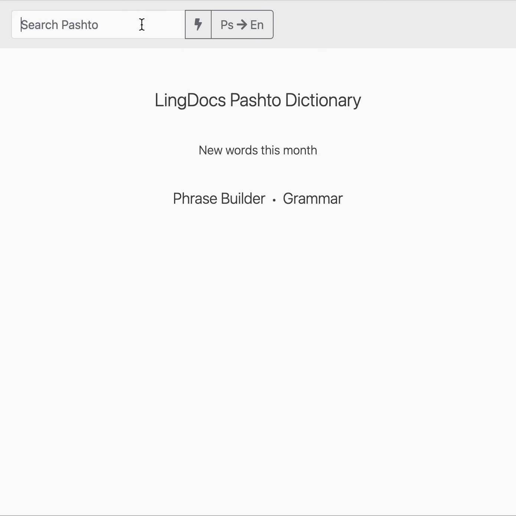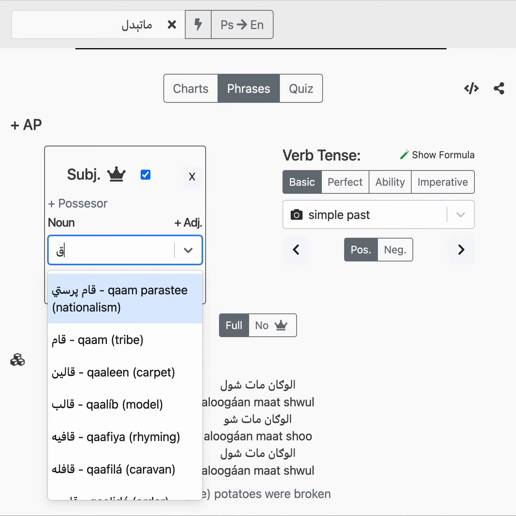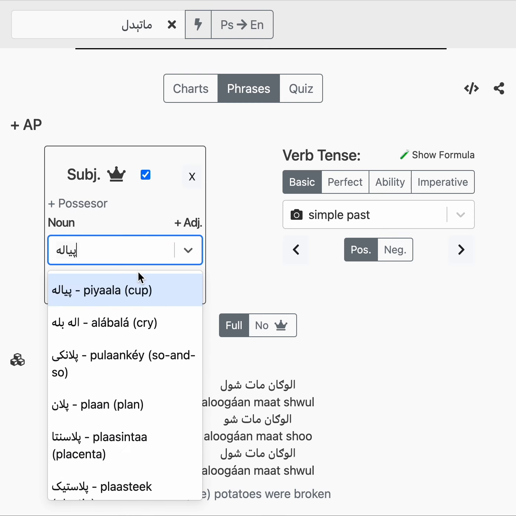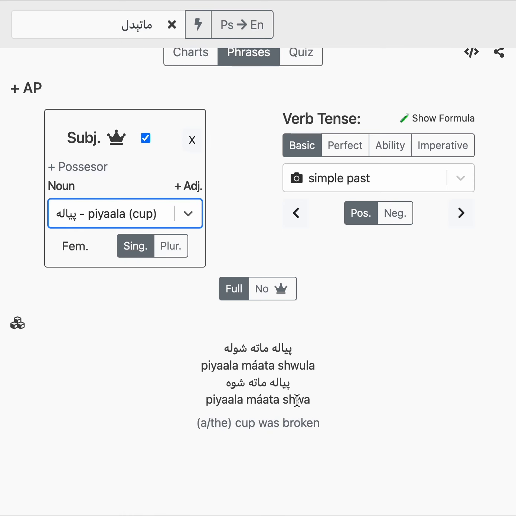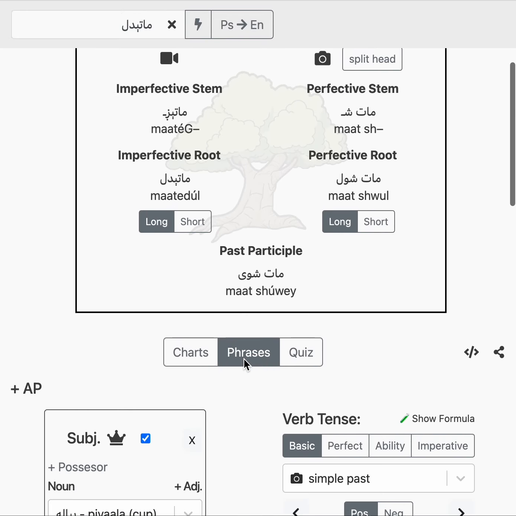If I say something broke, like mati dal. Let's say the cup broke. Piala matashwa. So here the complement is this adjective, and it agrees with the thing being broken. If we make it plural, we'll say the cups broke, piale matishwe. Then you can't say piale mata shwe, it's piale matishwe, because the complement is going to agree with whatever is being changed. But if the complement is a noun, then it does not change.